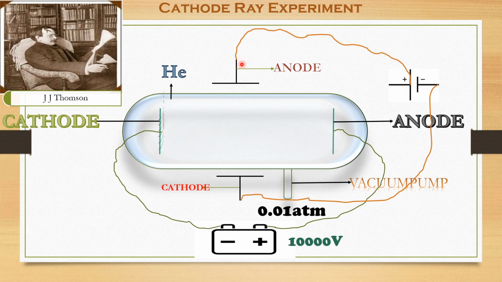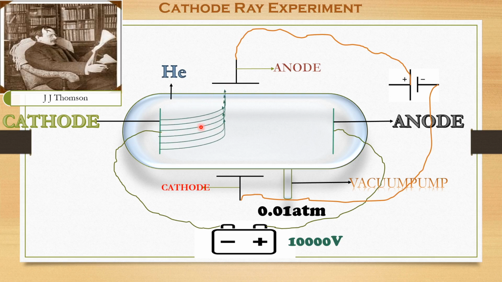A negatively charged particle is always attracted towards a positively charged particle, and a positively charged particle is always attracted towards a negatively charged particle in nature. So just try to understand here. Since this electrode is positively charged and these rays are attracted towards it, what exactly are these rays made up of?